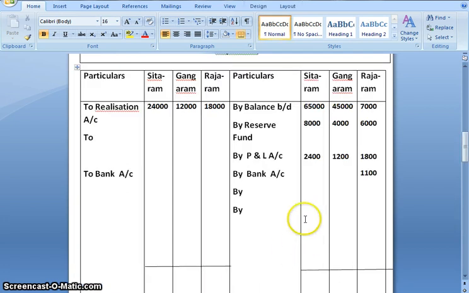Let us make a note of it. 1,400 by Gangaram account 700 to insolvent partner, that is Rajaram. 1,400 of Sitaram and 700 of Gangaram.